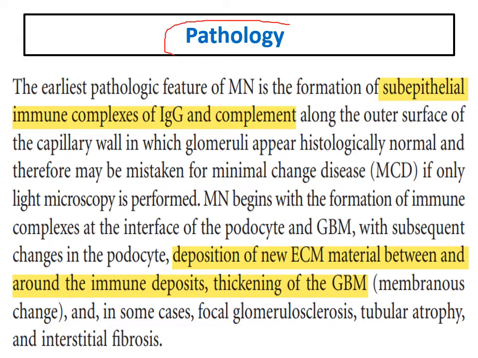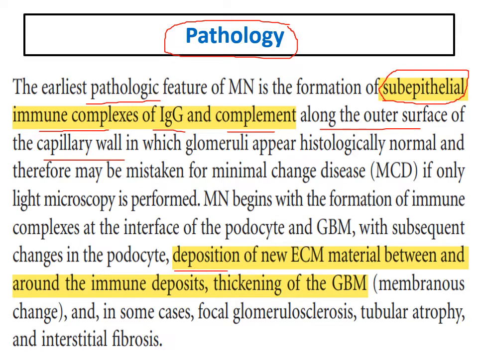Now we will talk about the pathology in membranous nephropathy. Again, the most important pathological event in membranous is that it is an immune complex disease made of IgG and complement. These immune complexes are deposited in the subepithelial surface, along the outer surface of the capillary wall. This will lead to formation of new extracellular material, which will be deposited between and around the immune deposits, causing thickening of the glomerular basement membrane and forming what are called spikes. We will talk about it.